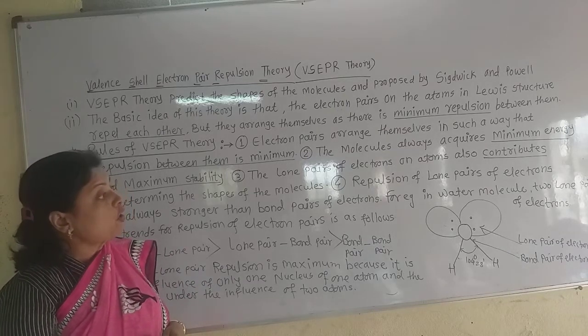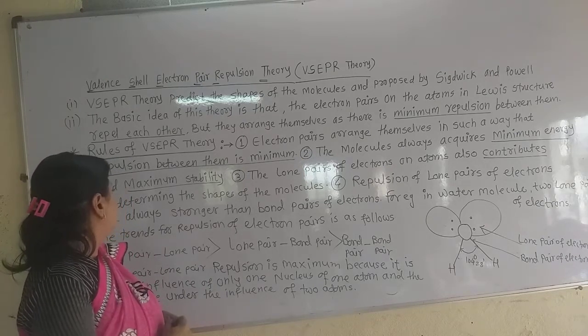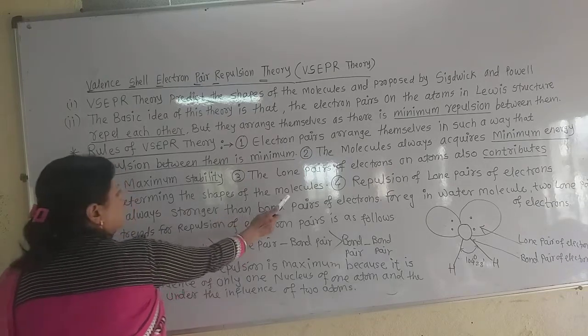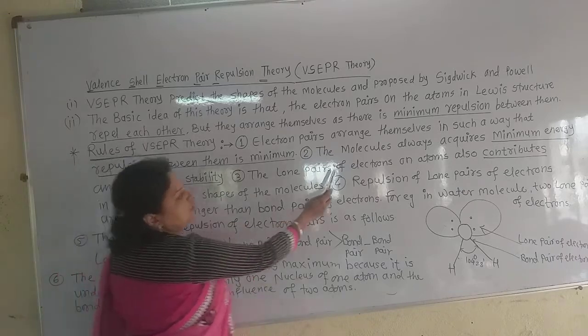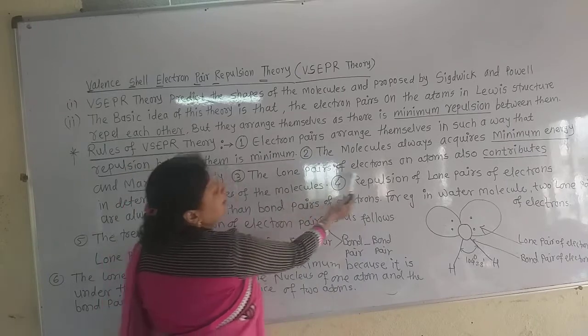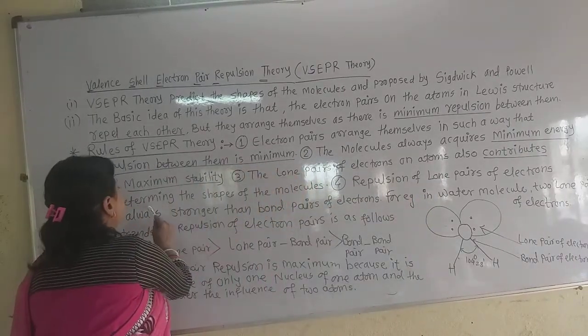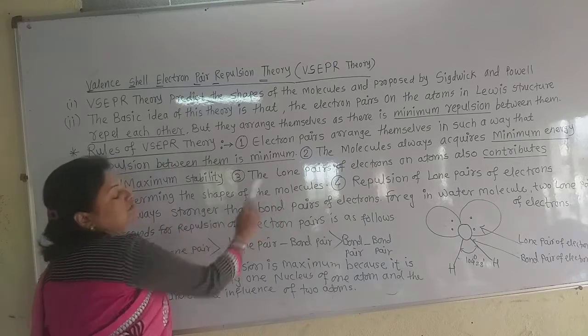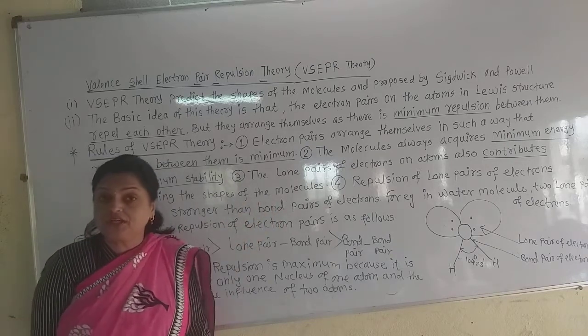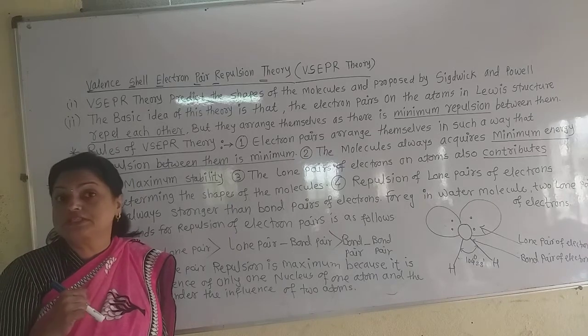The lone pair of electrons on atoms also contributes to the shape of the molecule. See here, the lone pair of electrons on atoms always contributes to the shape of the molecules. Now the question is why molecules have different shapes, how that shape comes.